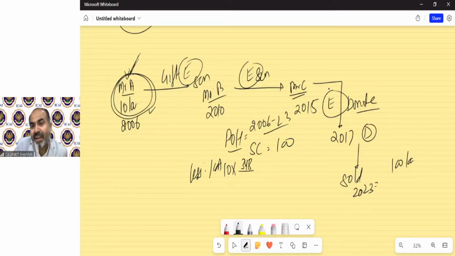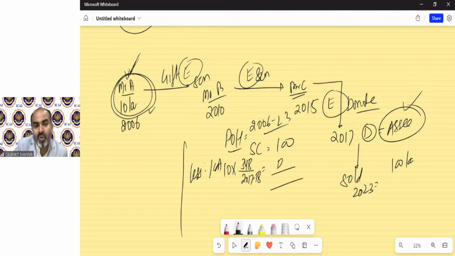As per the Act, we need to take the assessee's index. In this situation, Mr. C has donated to Mr. D and D sold. So who is the assessee? The assessee is D, because the person who is going to pay tax in reality is Mr. D. He has the asset, he got the money, so he needs to pay the tax. So we need to take the index of 2017-18, which will be given in the question. As per Manjula J. Shah, sale consideration of 100 and period of holding will remain the same. Just the formula will change, that is 348, and the index we will take from 2006-07.